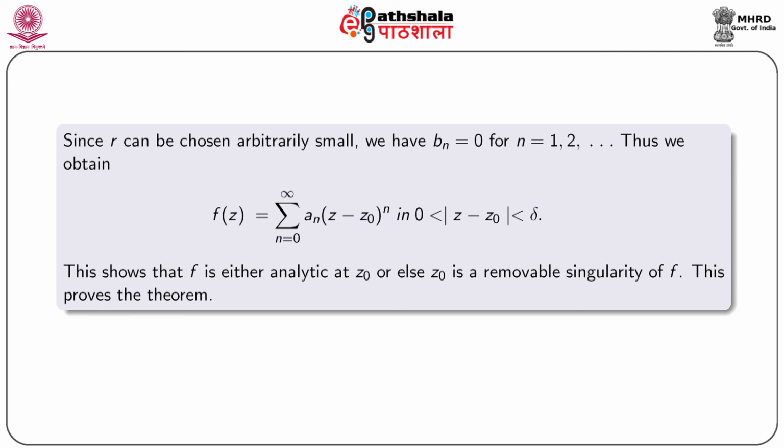Thus, we obtain f(z) equal to summation n equal to 0 to infinity a_n (z minus z0) to the power n in 0 less than mod z minus z0 less than delta. This shows that either f is analytic at z0 or else z0 is a removable singularity of f. This proves the theorem.